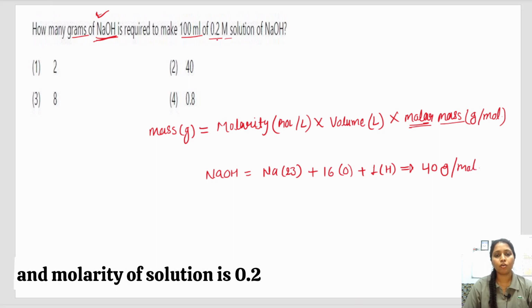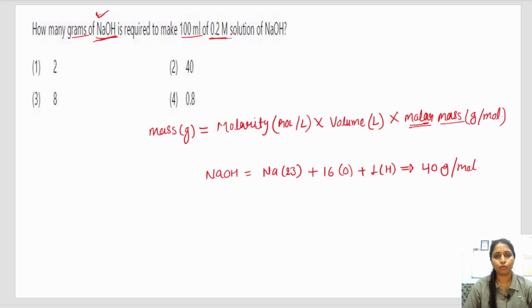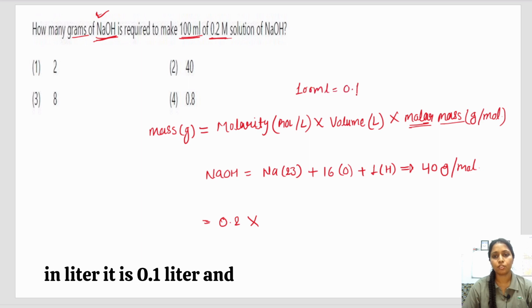and the molarity of the solution is 0.2 molar. So 0.2 into volume, which is 100 ml. In liter, 100 ml is 0.1 liter.